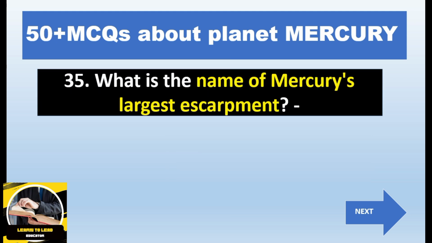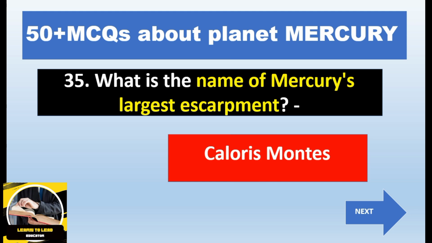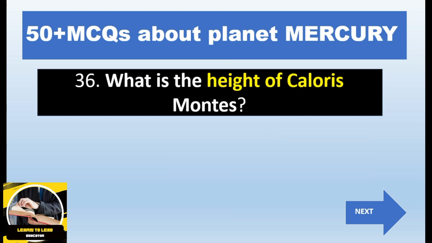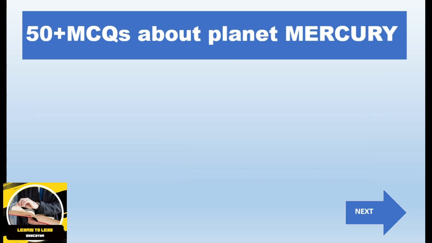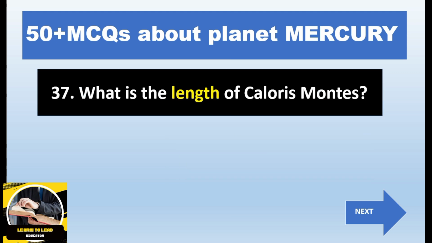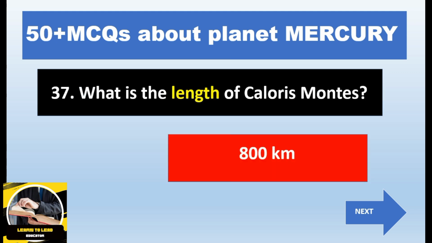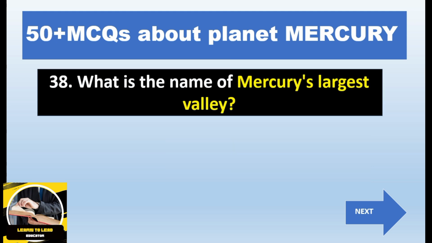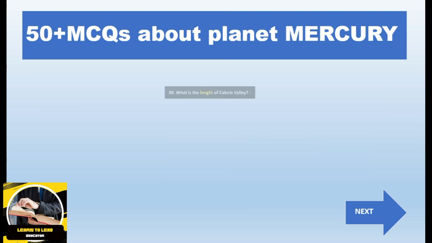What is the name of Mercury's largest escarpment, that is Colorus Mountains. What is the height of Colorus Mountains, that is 3 km. What is the length of Colorus Mountains, that is 800 km. What is the name of Mercury's largest valley, that is Colorus Valley.